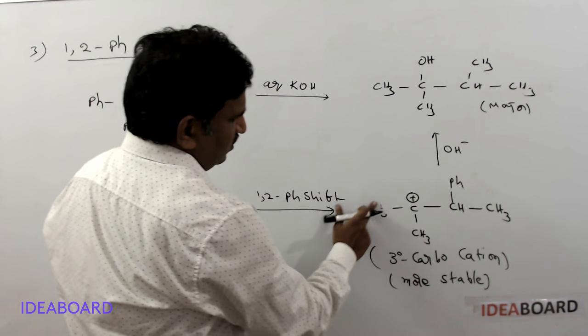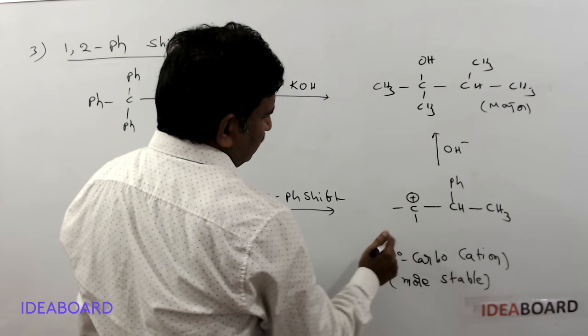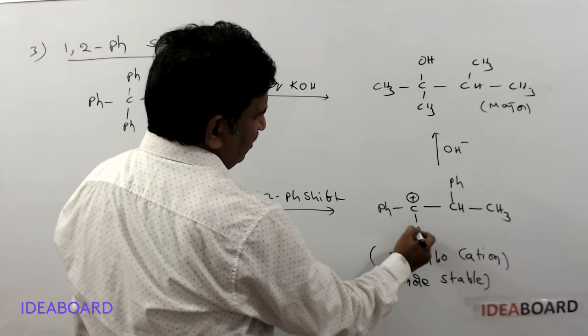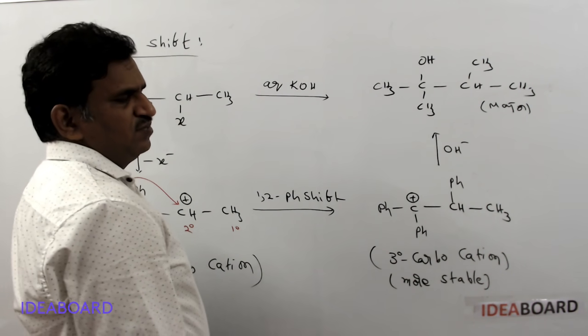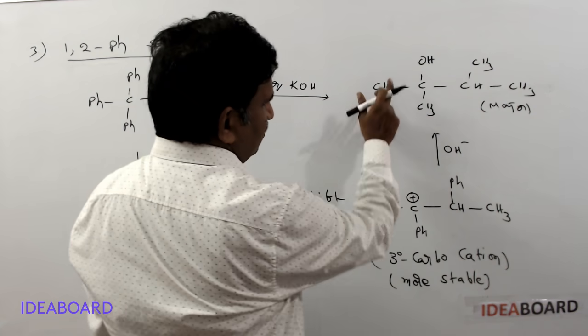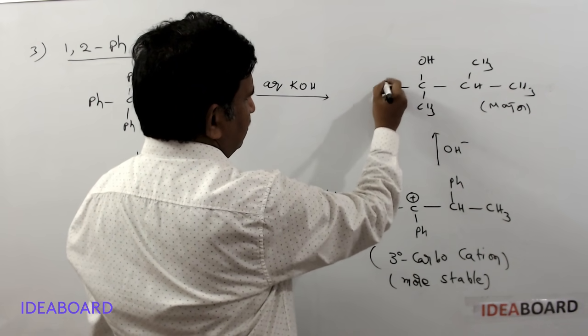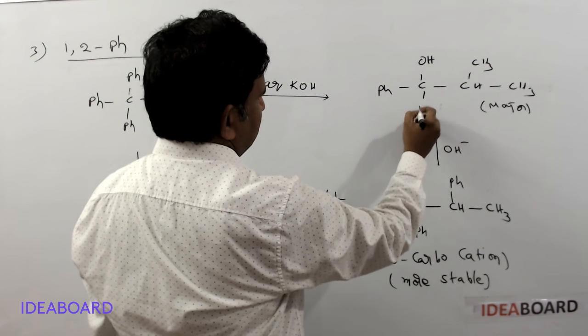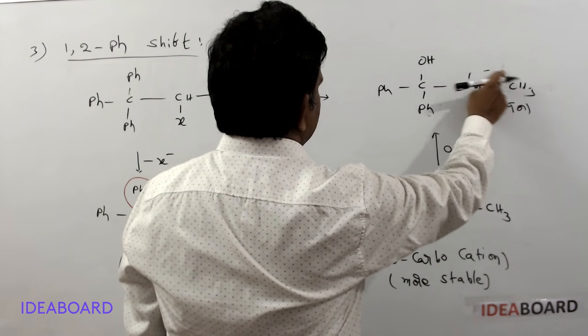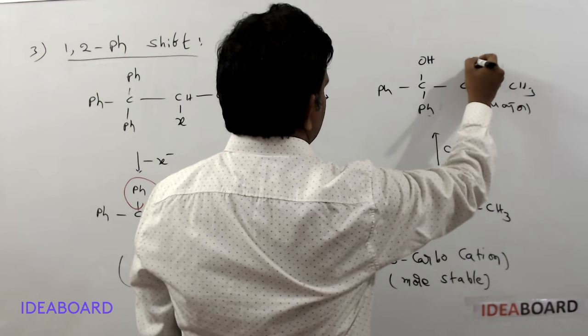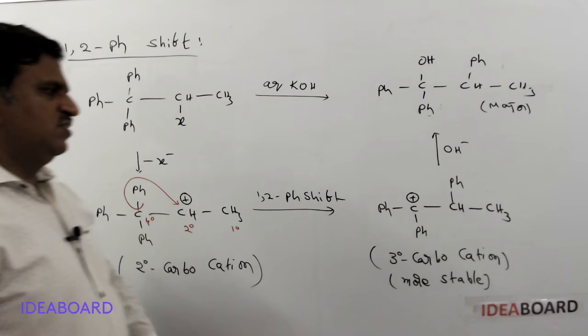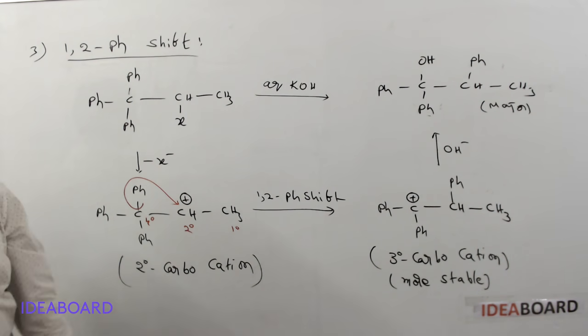A phenyl group. Here these two methyl groups also we can replace with phenyl groups. Phenyl means the C6H5 group. So after the OH group is added, what is formed? Here this is Ph, here this is Ph, and this is also the shifted phenyl group. So this is Ph. This is the 1,2 phenyl shift process.